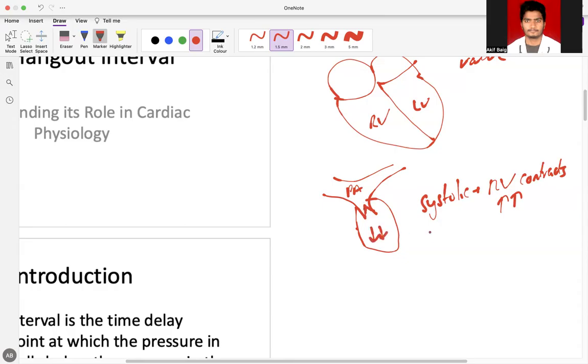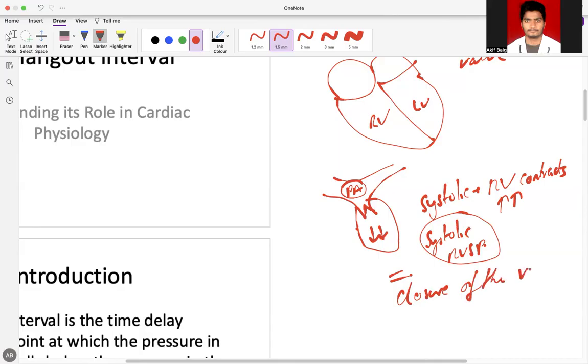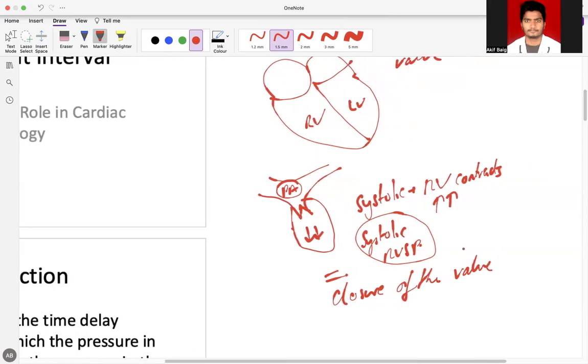That is, RV systolic pressures will drop. And when both the pulmonary artery pressure and the right ventricular systolic pressure become equal, then ideally there should be closure of the pulmonary valve.